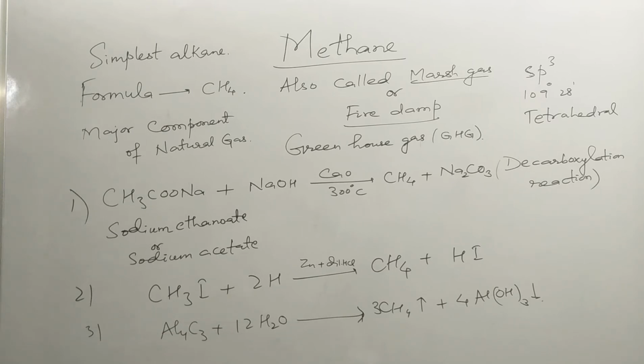Another method by which methane can be prepared is the reduction of iodomethane. Reduction of iodomethane is carried out in the presence of zinc and dilute HCl to form methane plus hydroiodic acid.